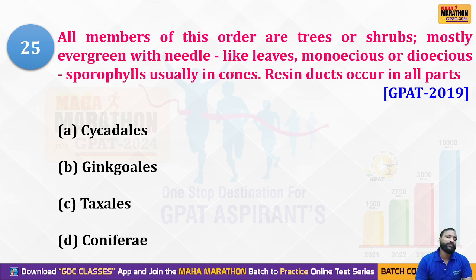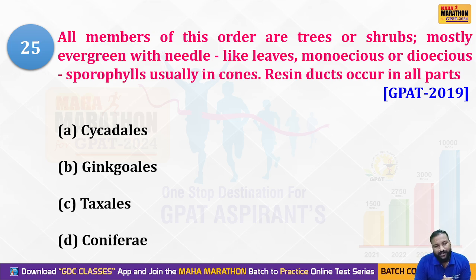And next, moving to another question in this GPAT test series. All the members of this order are trees or shrubs, mostly evergreen, with needle-like leaves, monoecious and dioecious, and sporophylls usually in cones. Resin ducts occur in all the parts.